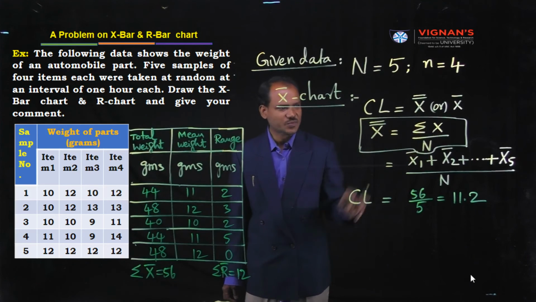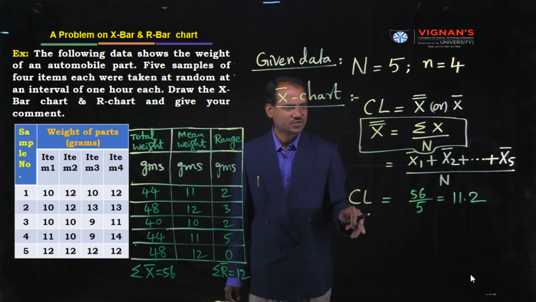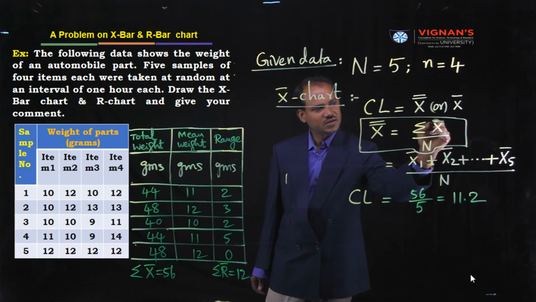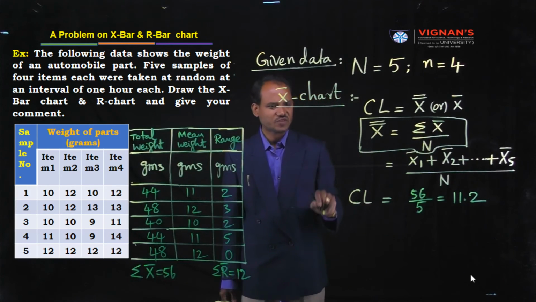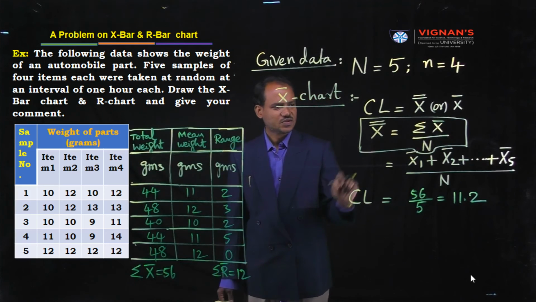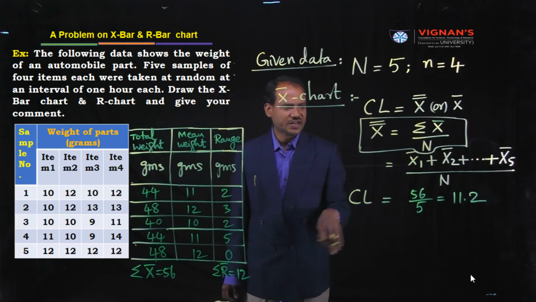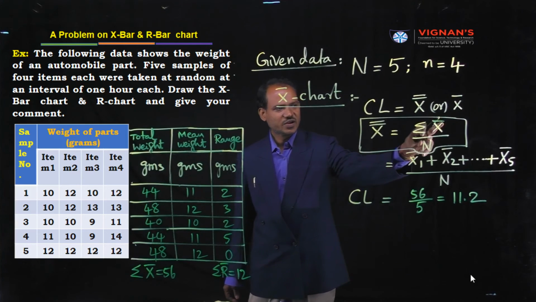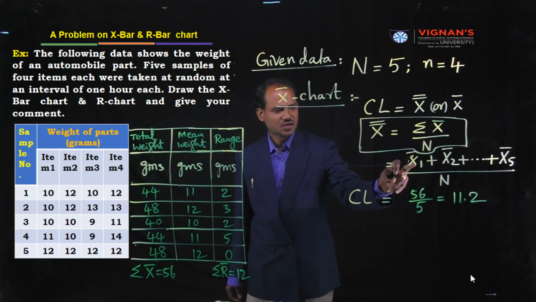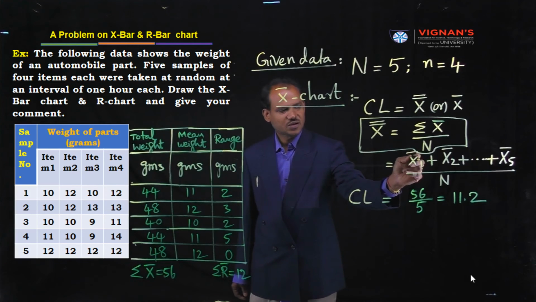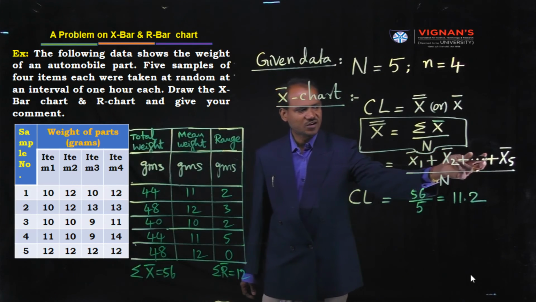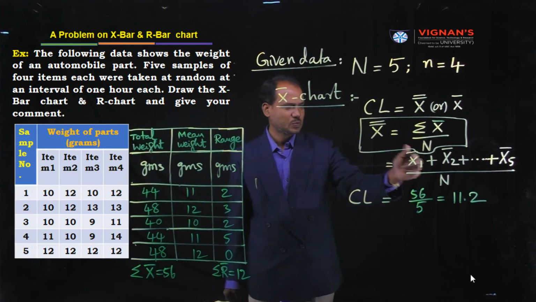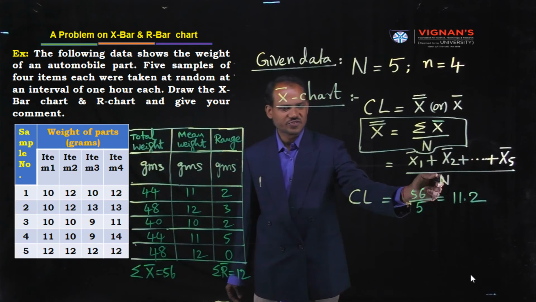Sigma means summation of all the variables, summation of the means of the samples, divided by the number of samples N. We can also write like this: sigma x bar is equal to x1 bar plus x2 bar plus dot dot dot up to x5 bar, because the number of samples is 5, divided by the number of samples capital N.